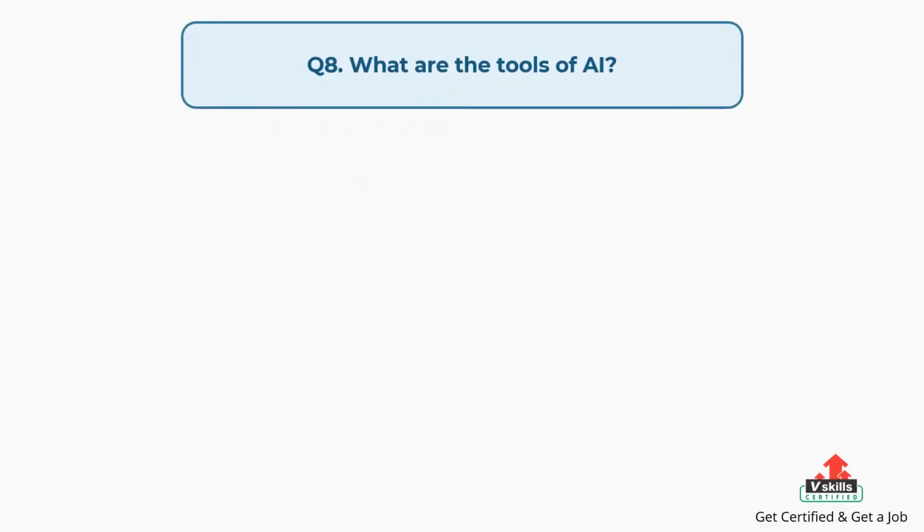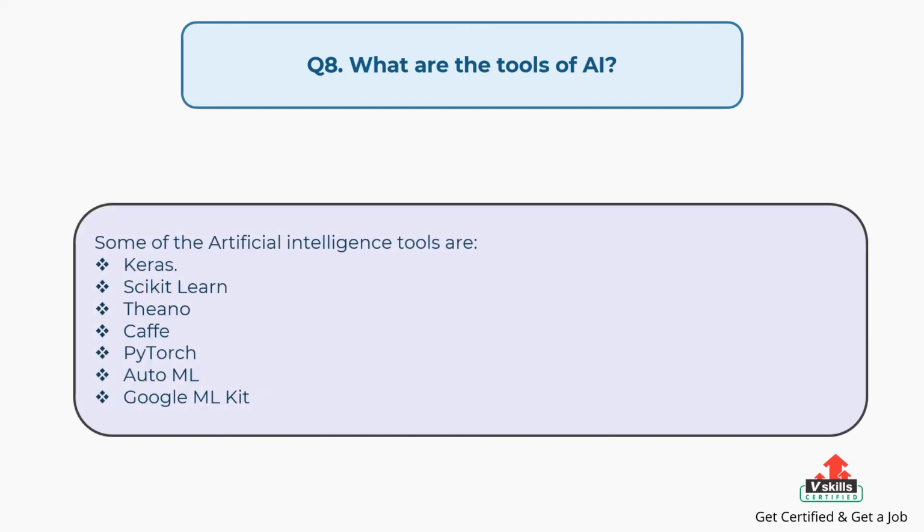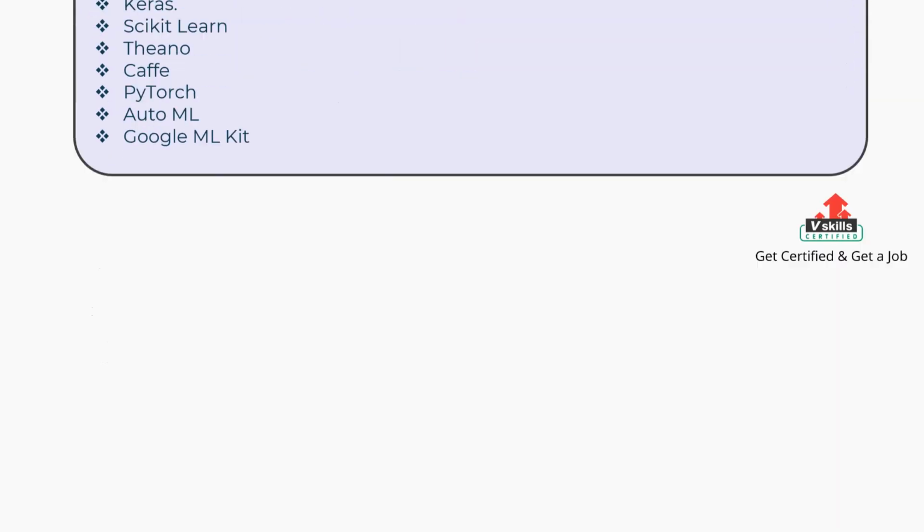Question number 8. What are the tools of artificial intelligence? The answer is: some of the artificial intelligence tools are Keras, scikit-learn, Theano, Caffe, PyTorch, AutoML, and Google ML Kit.